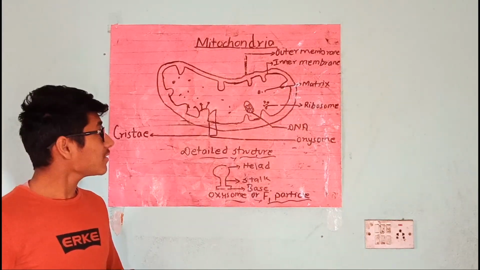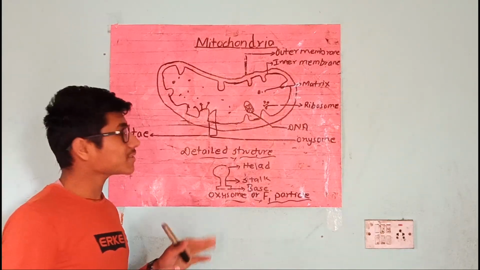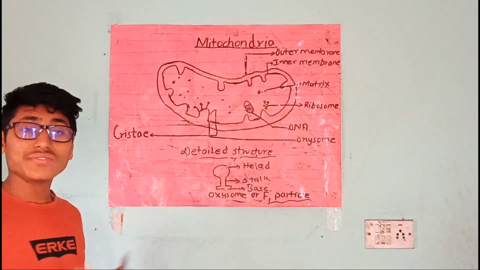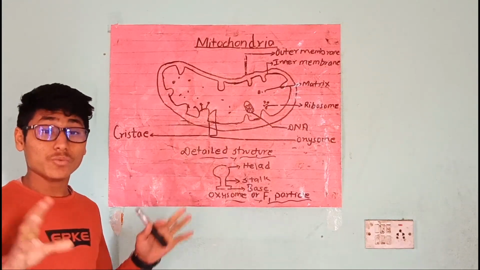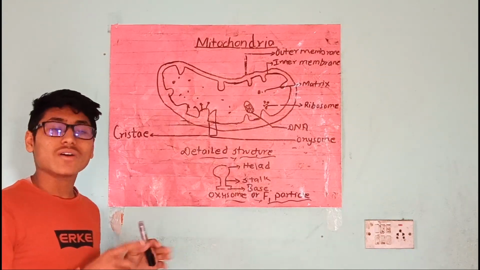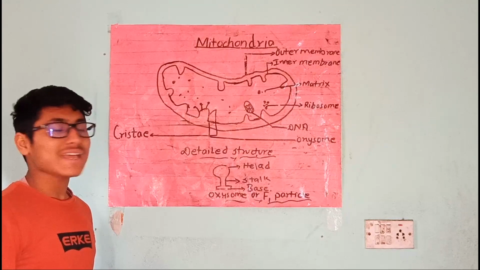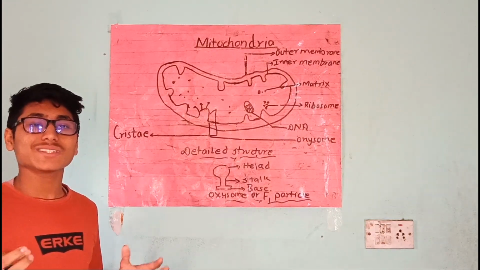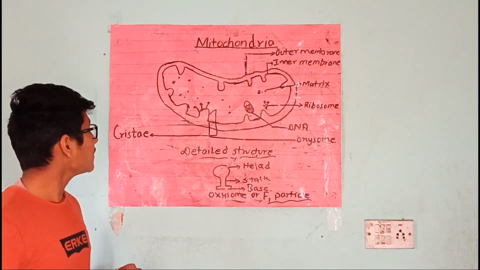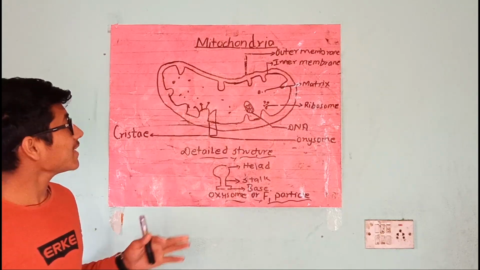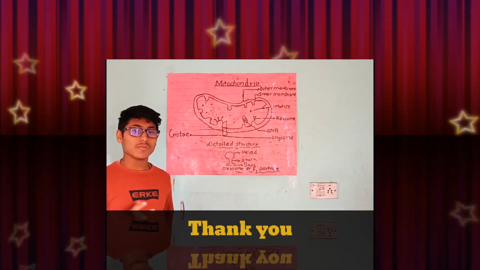Another point about mitochondria is that some enzymes present in liver cells help to detoxify ammonia. It also provides structural proteins due to the presence of RNA and DNA in the mitochondria. Then, it helps in the formation of the middle piece of sperm, and it helps in the development of yolk in the formation of the ovum also.